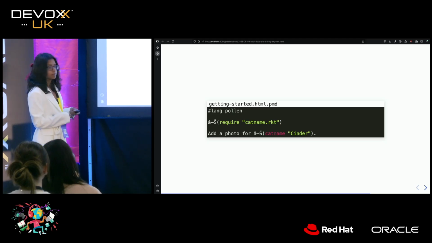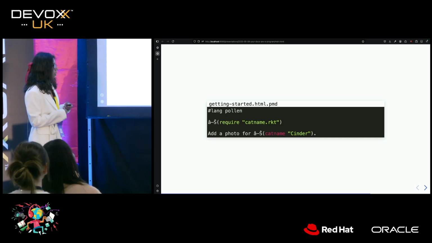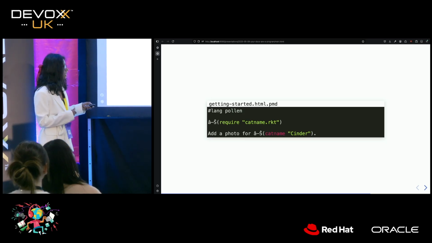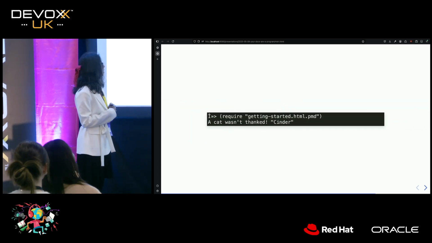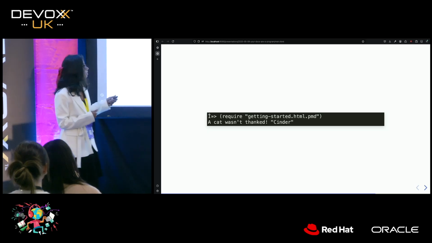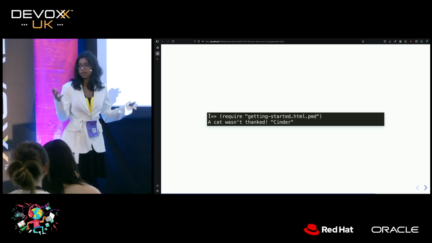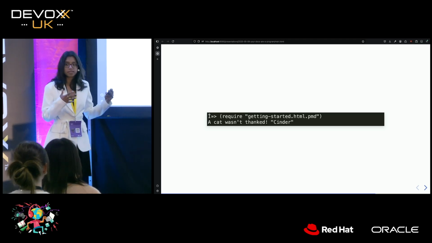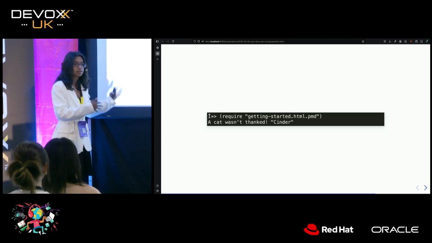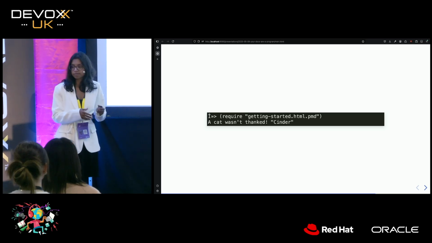Okay, so now this is code. We're calling the catname function here with a cat which isn't present inside our list. If we run this, we get an error. Our cat wasn't thanked. Cinder was not thanked. And so now we can go and we can fix this error. So we've added some validation now into our text as well. And we've done that by writing our text as code.